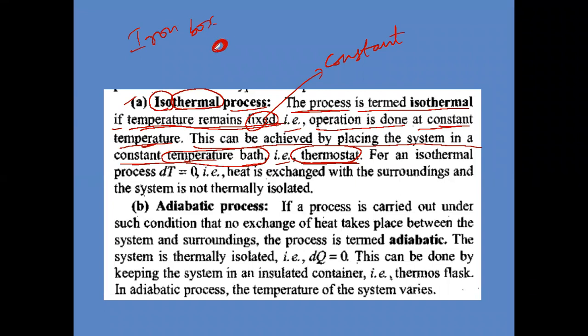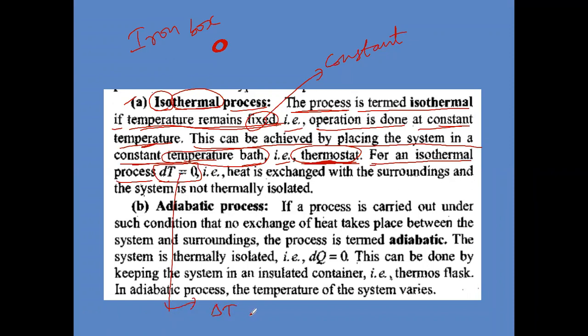That knob is nothing but a thermostat. It will maintain fixed heat. So in this thermostat, we place the system. The system will be called an isothermal system, and the process name is isothermal process. So for an isothermal process, delta T will be zero. What does it mean here?